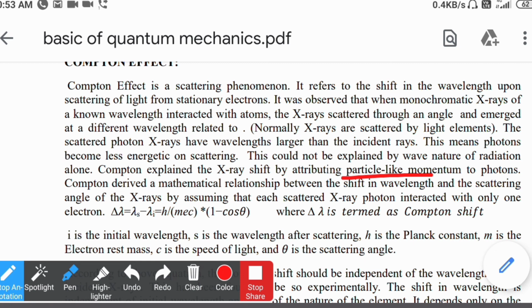Compton derived the mathematical relation between the shift in wavelength and the scattering angle. The formula gives the change in wavelength, delta lambda, in terms of Planck's constant h, the rest mass m of the particle, the speed of light c, and theta, the angle of scattering.